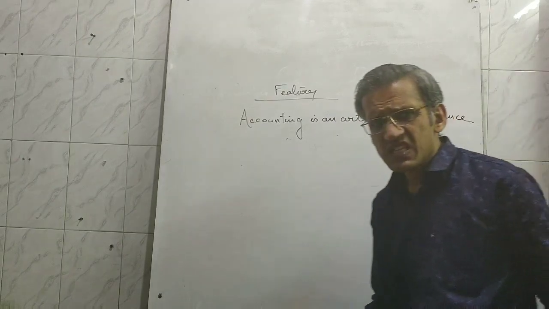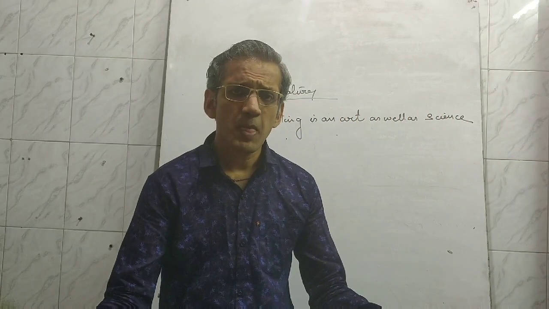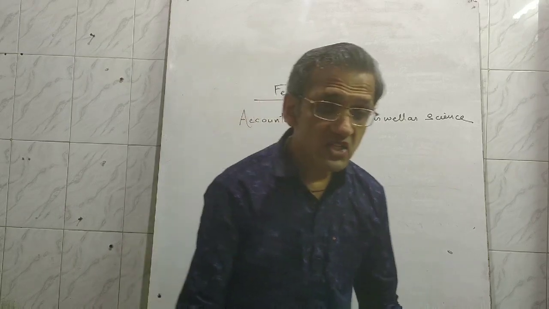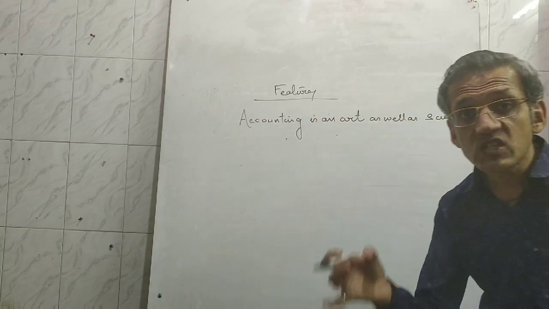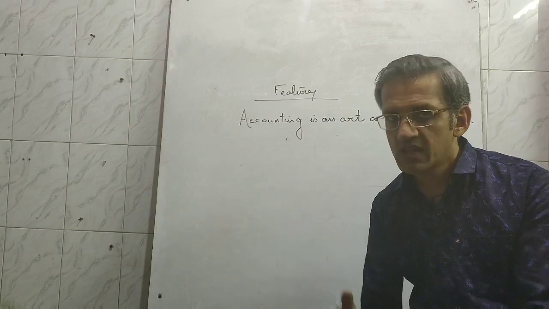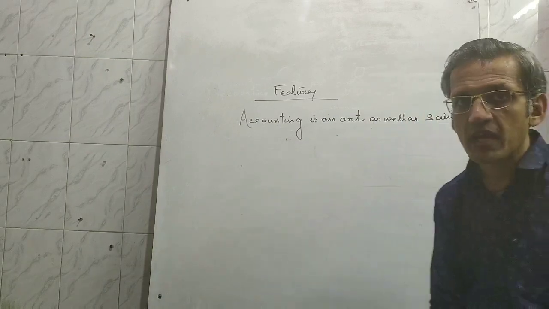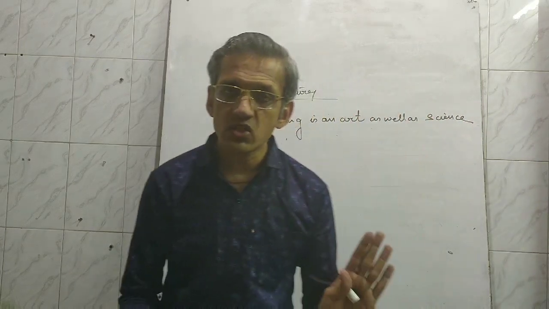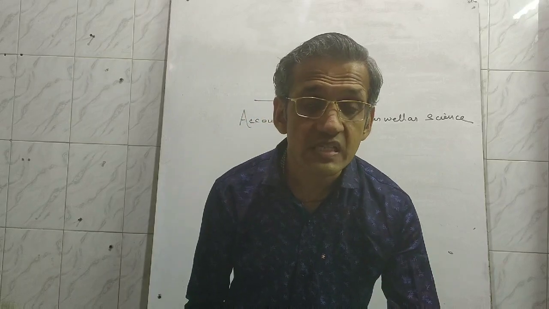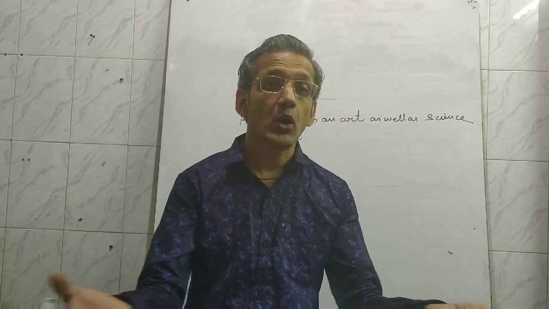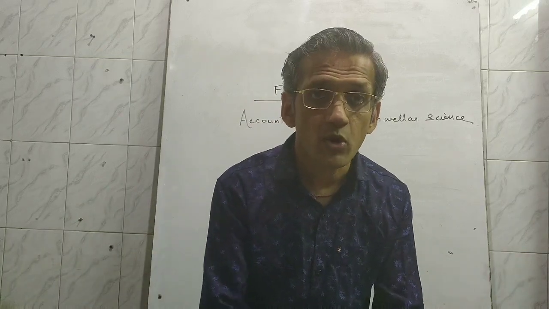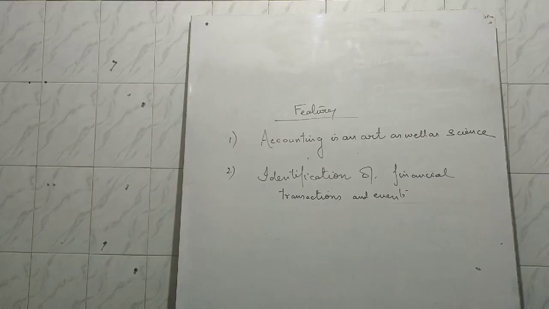Now, why is it a science? How can it be a science? Is it physics or chemistry? Is it any pure science? No. But whenever there is any organized body of knowledge based on certain principles, that is known as science. In accounting, it is an organized body of knowledge based on certain accounting principles as well as accounting standards. Accounting cannot be done in a haphazard manner. There are some principles which have to be followed. So accounting is a science.